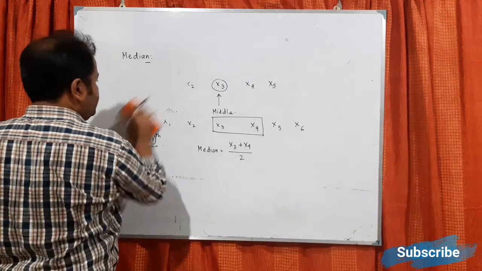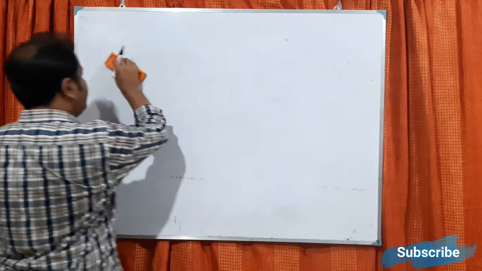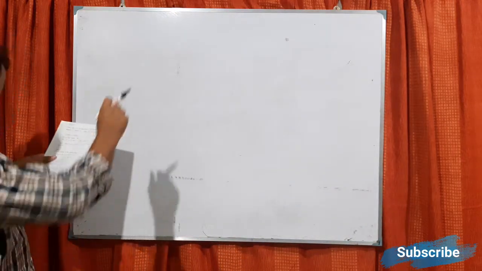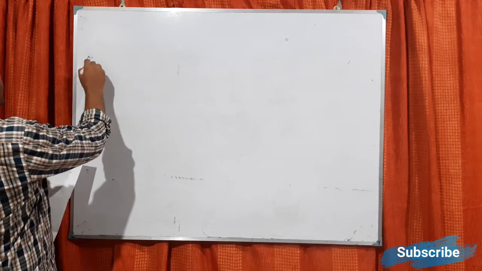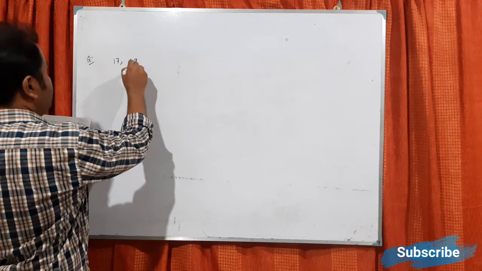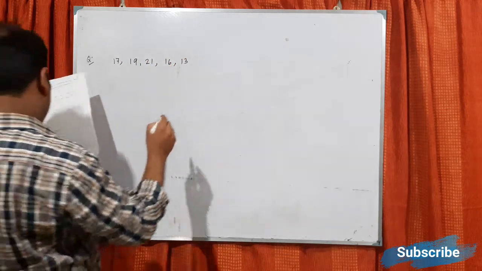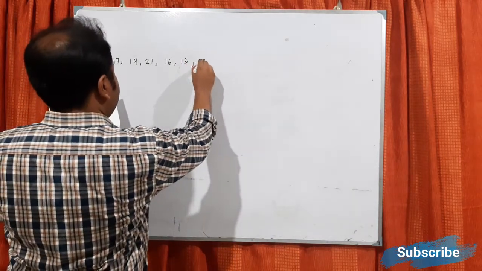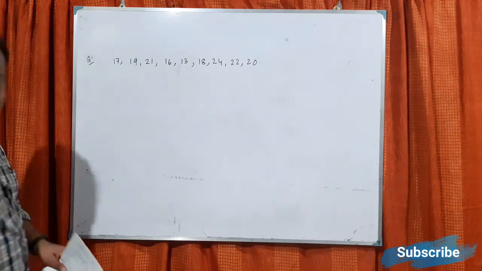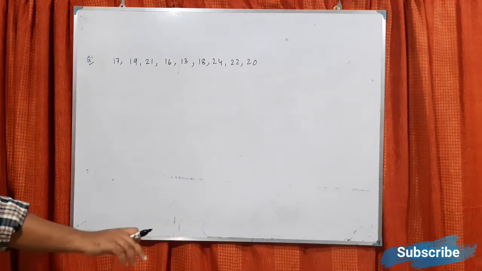Let us go for some example. Say some data are given: 17, 19, 21, 16, 13, 18, 24, 22, 20. Say this is given to us and we have to find the median of this one.